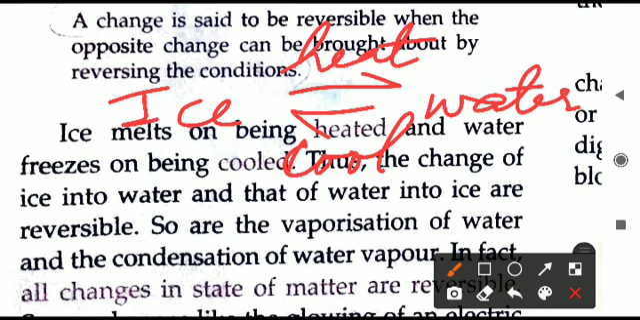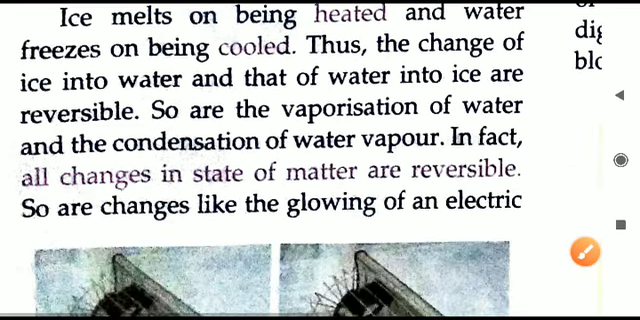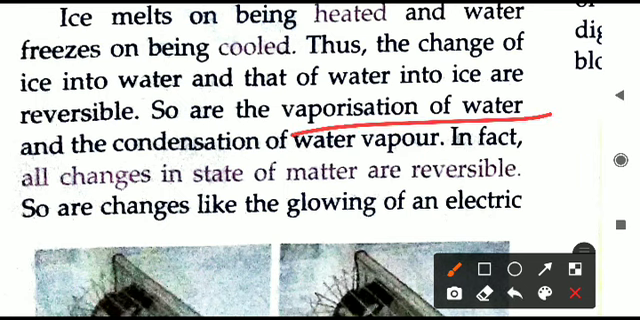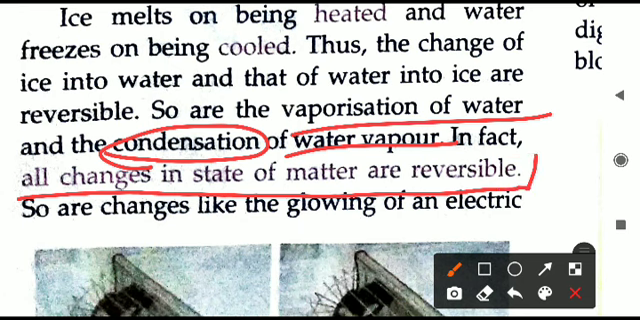Other than this, we can also write vaporization of water. If water is heated to a high temperature, it will become vapor, and if you collect that vapor and cool it down, it will condense. This is called condensation of water vapor. So these are also reversible changes. Basically we can say all changes in the state of matter are reversible. Please mark this line in your book: all the changes in the state of matter, when solid changes to liquid, liquid to gas, and vice versa, are changes in state of matter, and hence they are reversible changes. We can do the opposite of this change by changing the conditions.